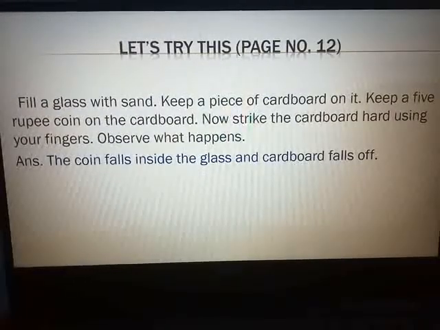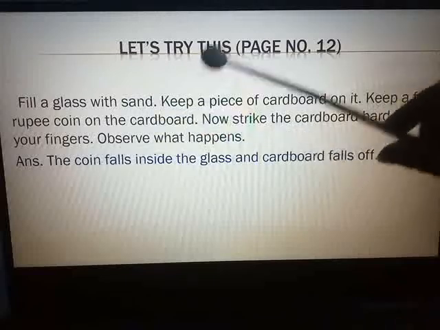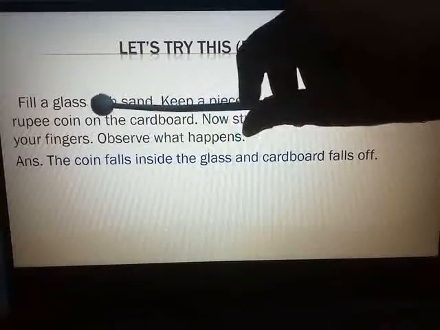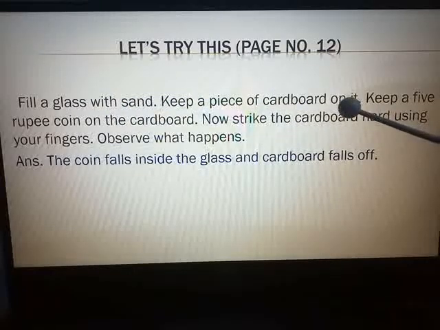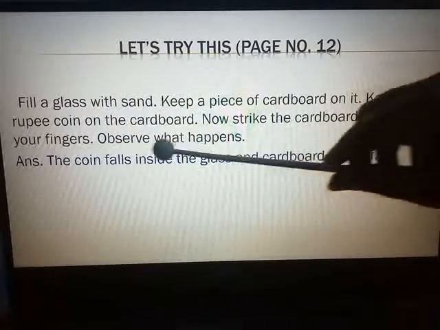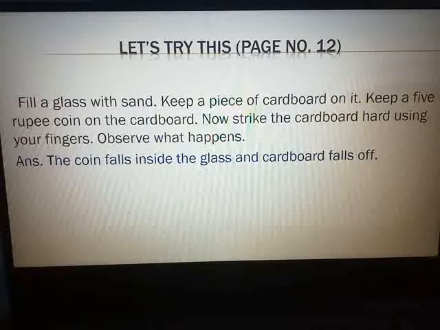Next, we move to the last activity of this chapter, on page number 12. At the center of the page, near Newton's first law of motion, the activity is: fill a glass with sand. We have already discussed this activity during our practicals, when I sent you the online practicals, in the first practical of laws of motion. Fill a glass with sand, keep a piece of cardboard on it, keep a 5 rupee coin on the cardboard, strike the cardboard hard using your fingers, and observe what happens.